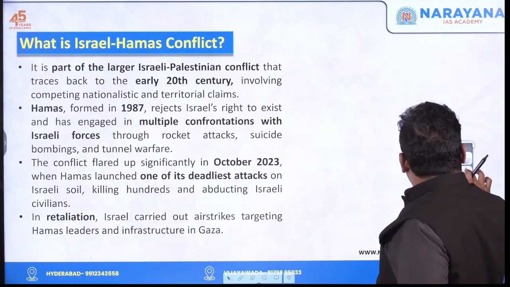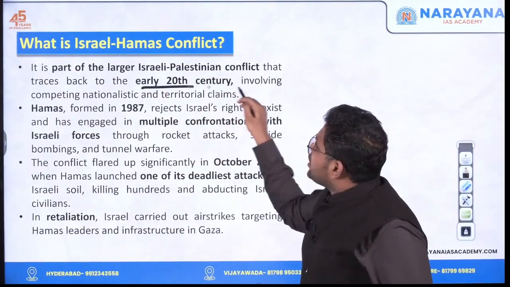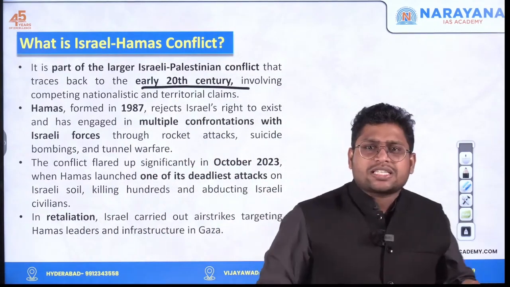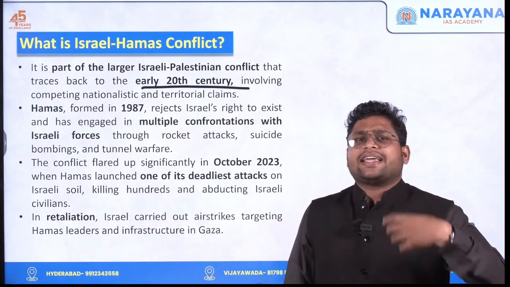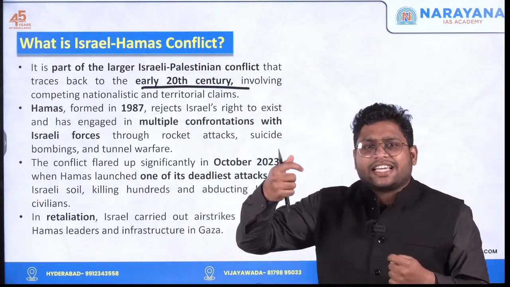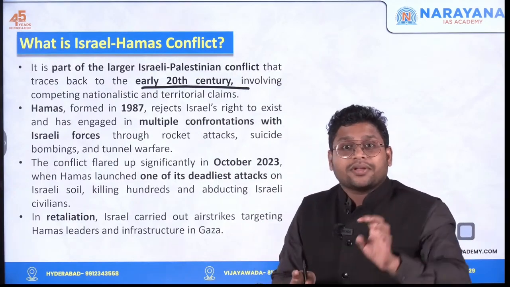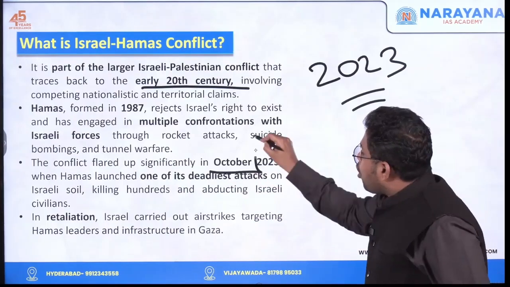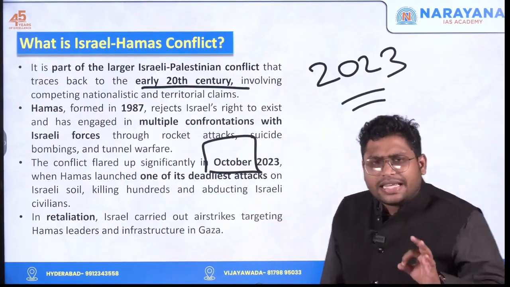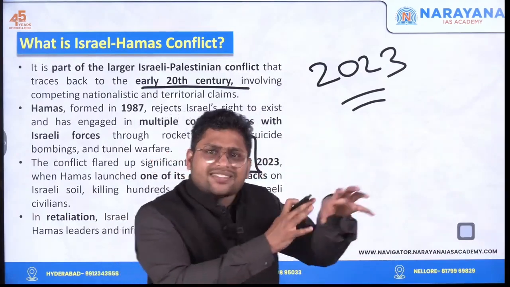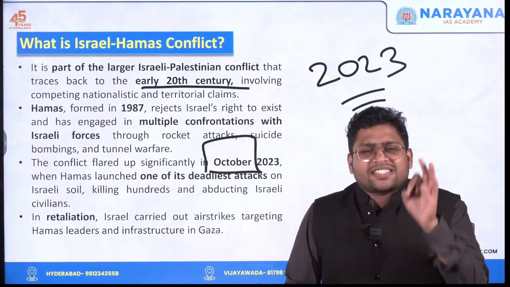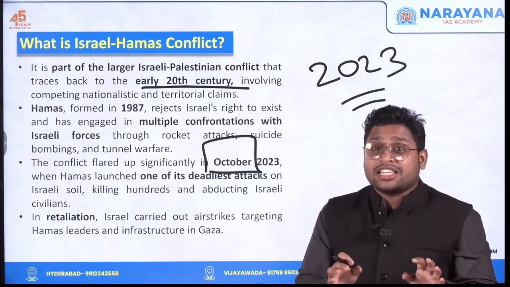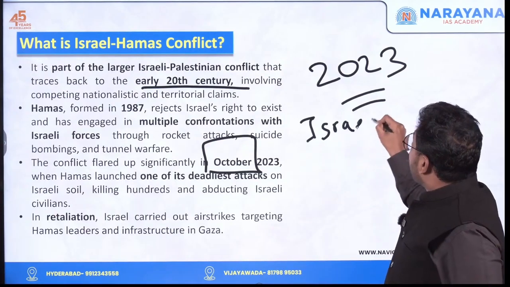Now I'm saying this conflict has been there since the early 20th century. After every few years, we see some tensions between Israeli forces and Hamas. This is very normal. Just like India-Pakistan, many times we see escalations. So the tensions are still going on. But in the year 2023, that is last year, in the month of October to be very specific, Hamas as an organization suddenly launched a missile attack against Israel, and that was one of the deadliest attacks ever seen in the history of the Israel-Palestine conflict.